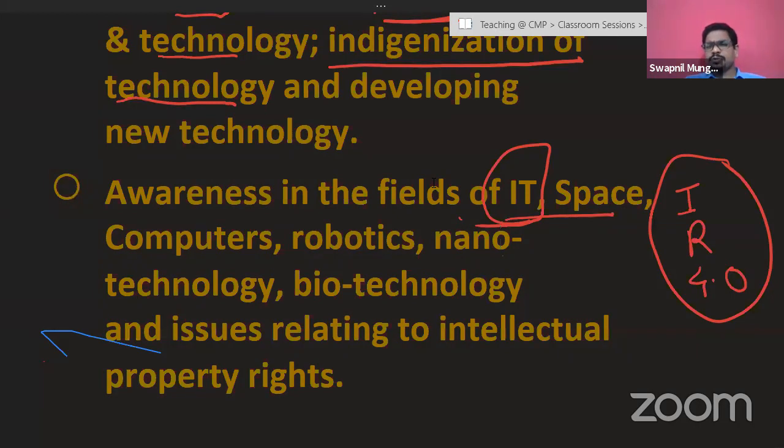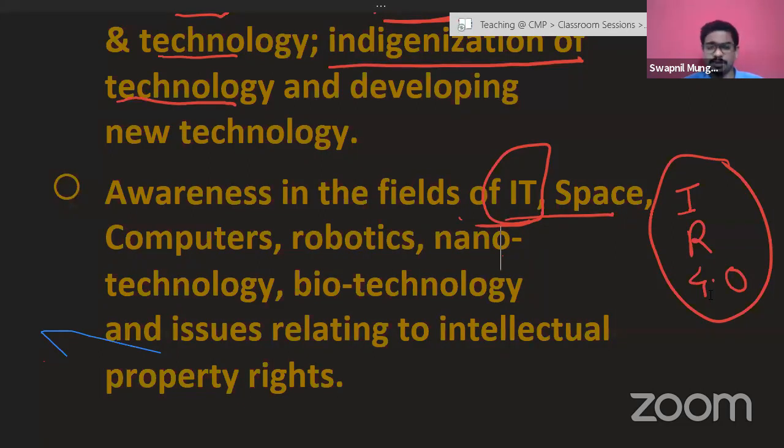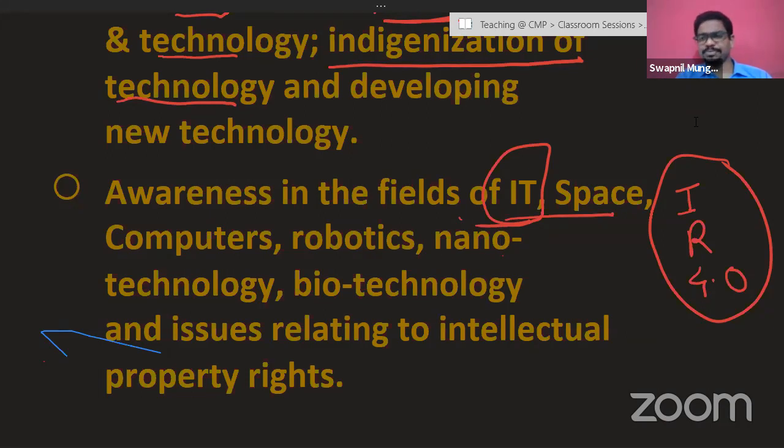So we were discussing space. Definitely space is important in that too. What we have to specifically consider is the developments in the space technology of India, and also of a few private organizations like SpaceX, which is now a new role being given to such organizations. They are taking it up, and the private sector is also opening up for space in India as well, as you might have read in the news about FDI and all those things, and opening up the space sector to the private sector.